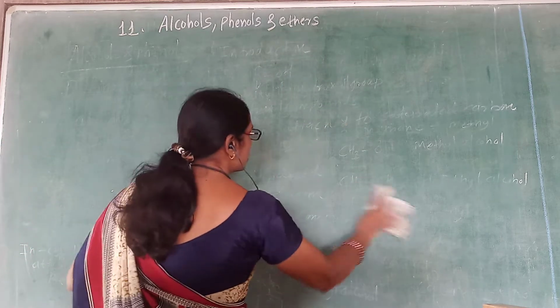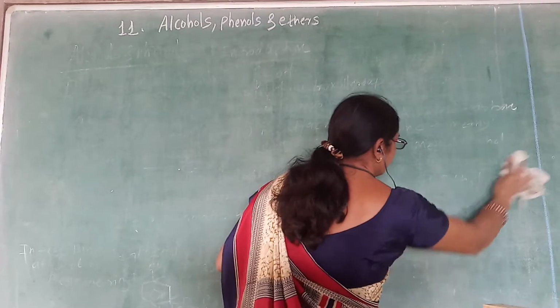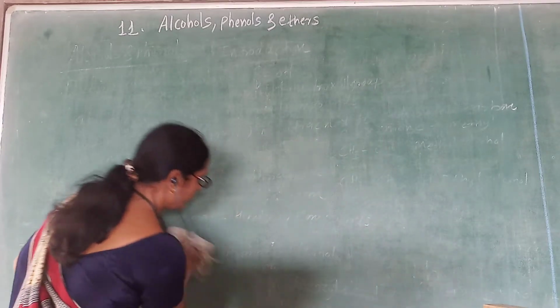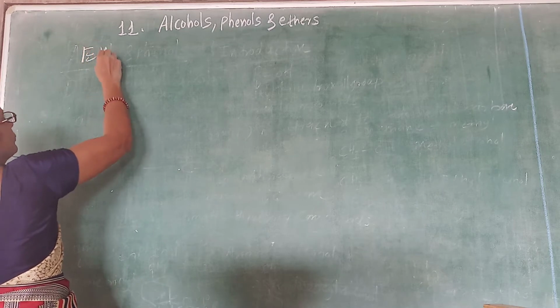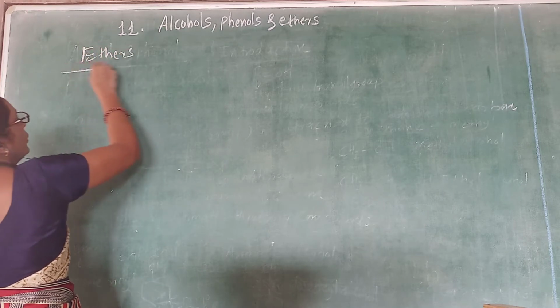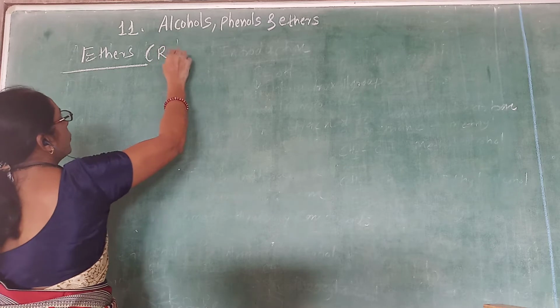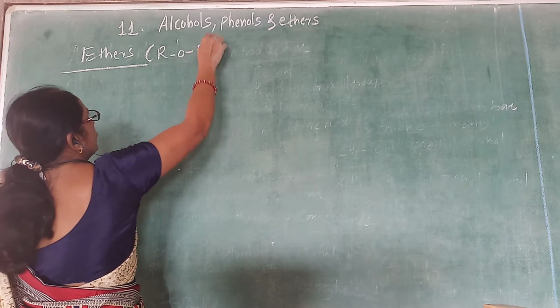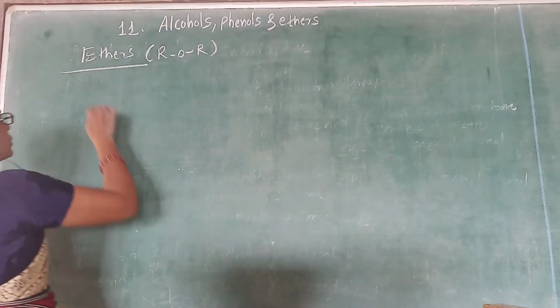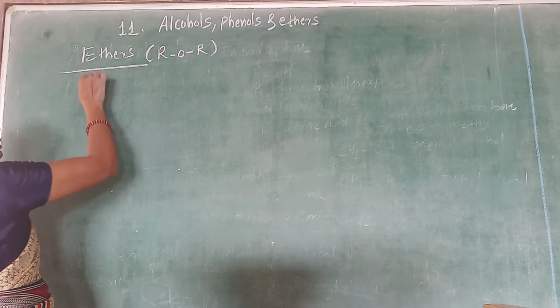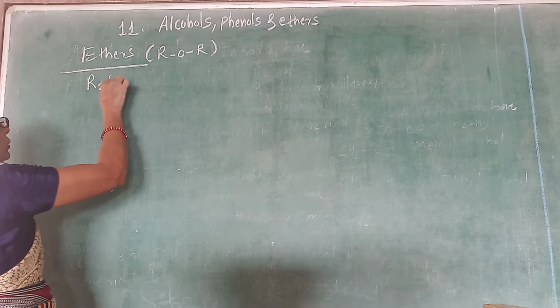So let us consider ethers. Ethers are ROR. For the ether, there are two definitions which are most commonly used. One is that ether can be represented as R2O.